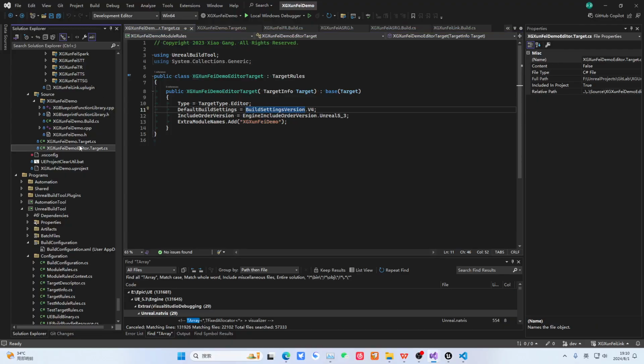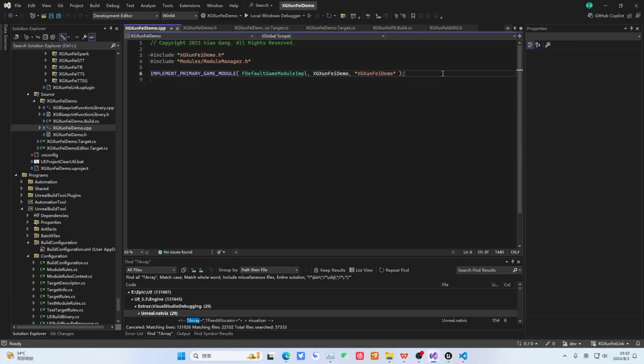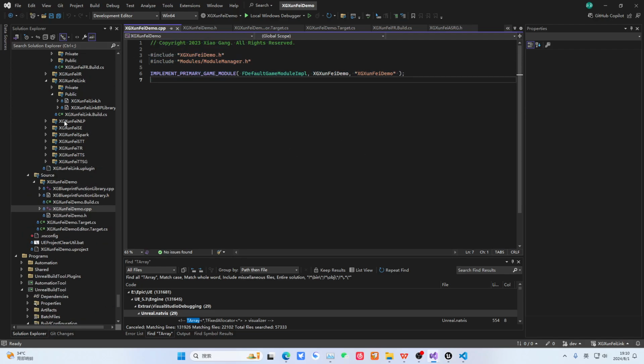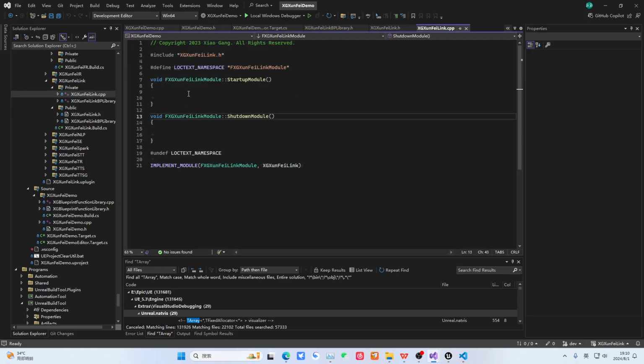We just write it in our usual way. That is, we usually don't write such a complex target.cs. So these two CS files explain it very clearly to everyone, and then note the editor here is like this. But you will find the others only include this scan, because only the editor needs the editor module. You can understand this sentence, no problem, right? Okay.